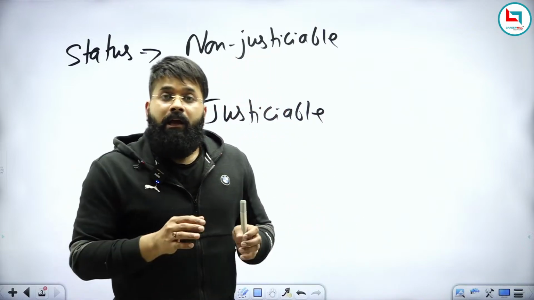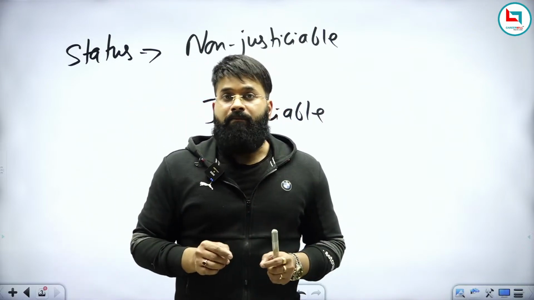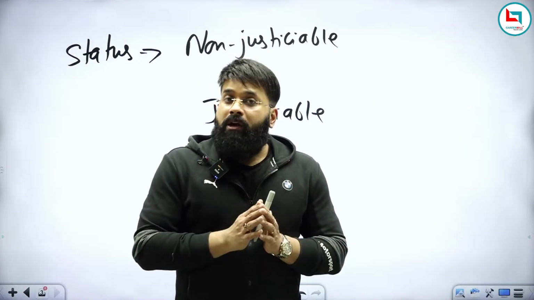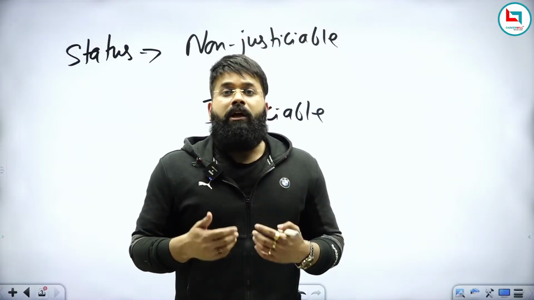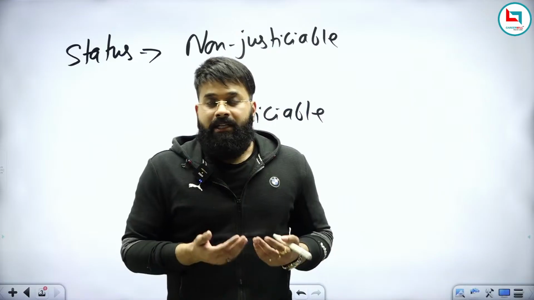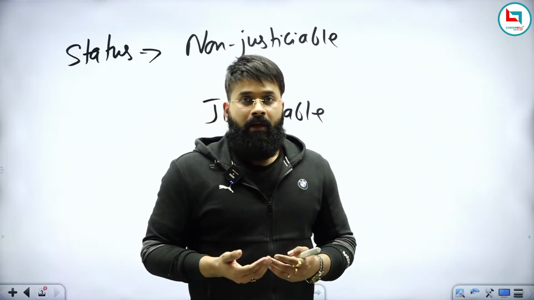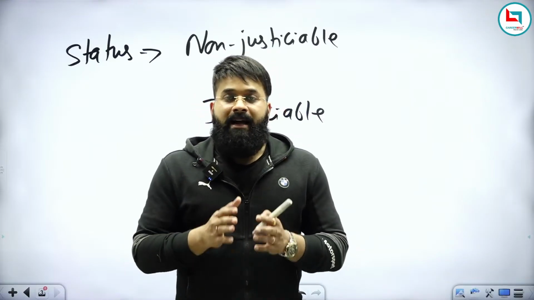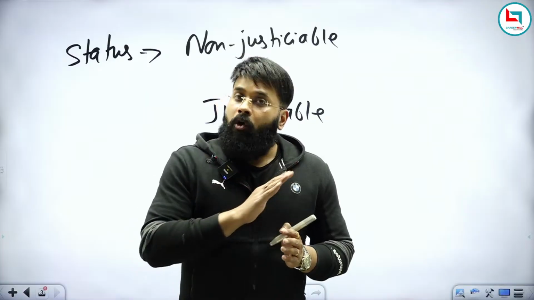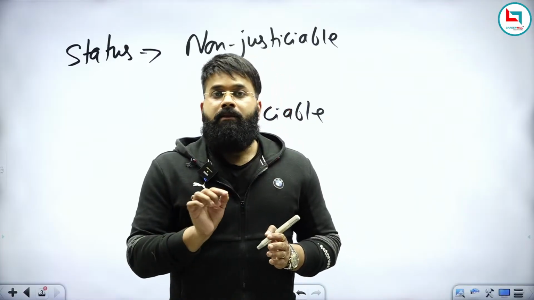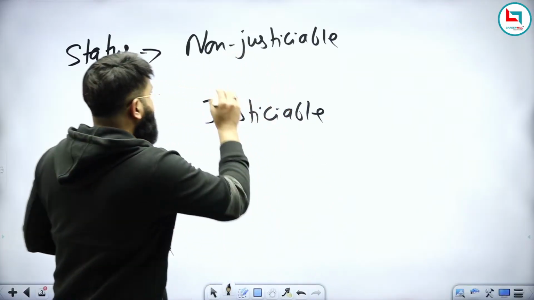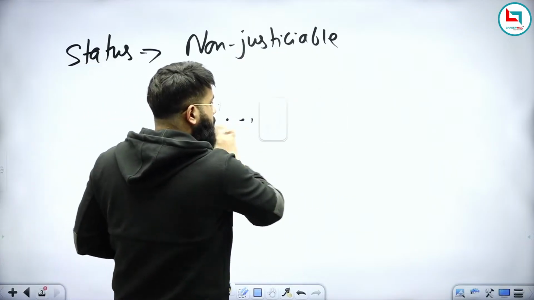It means that if a particular provision of the Indian preamble is violated, then you cannot approach the court, or the court cannot enforce that particular provision. That is why it is called non-justiciable. I hope it is clear that non-justiciable means which cannot be enforced by the court of law.